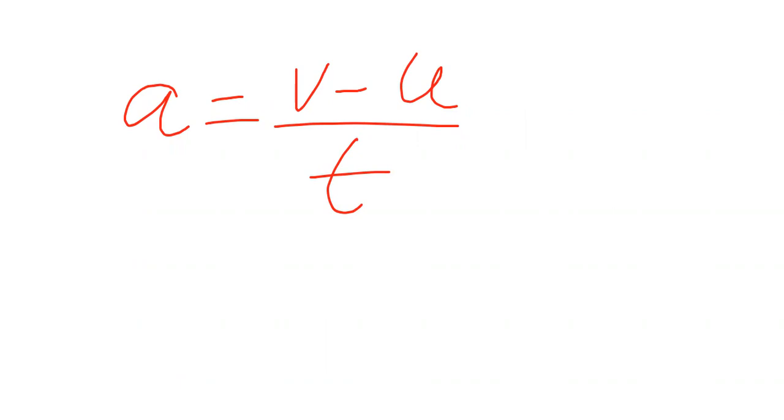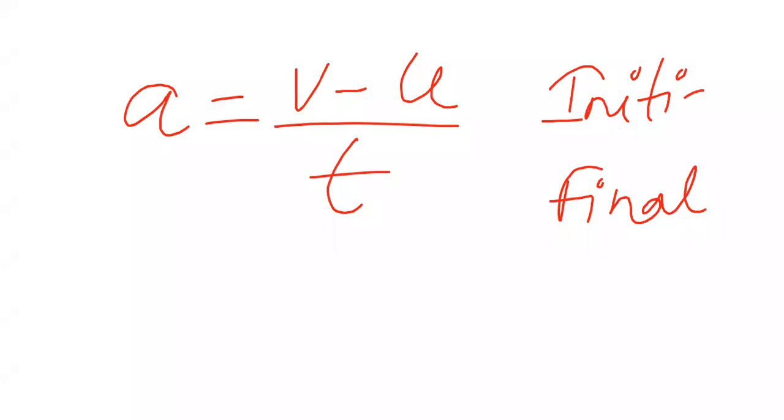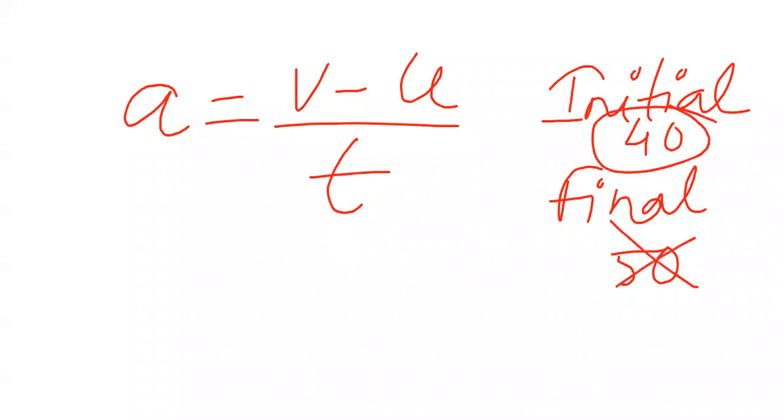Someone asked me, ma'am, is final velocity always greater than initial? I told you initial 40 kilometers per hour and final 50 kilometers per hour. But it may happen that initial velocity is greater, but final has become 30 kilometers per hour. It can happen. Exactly. That is called retardation.